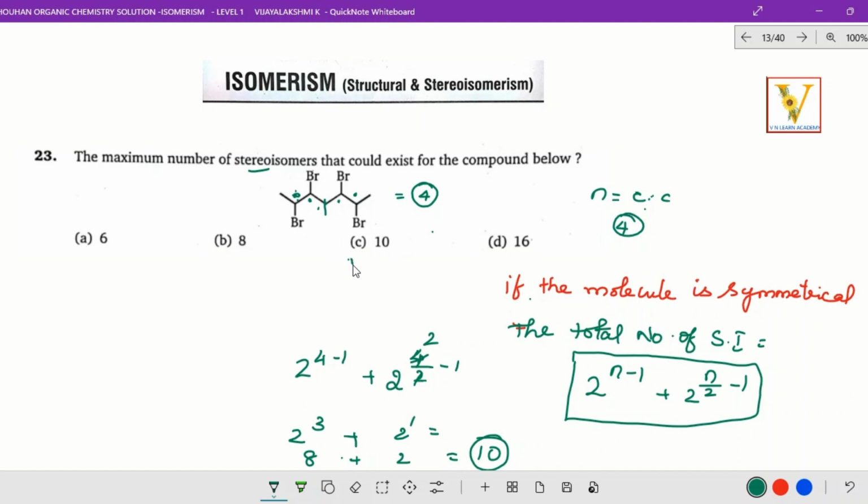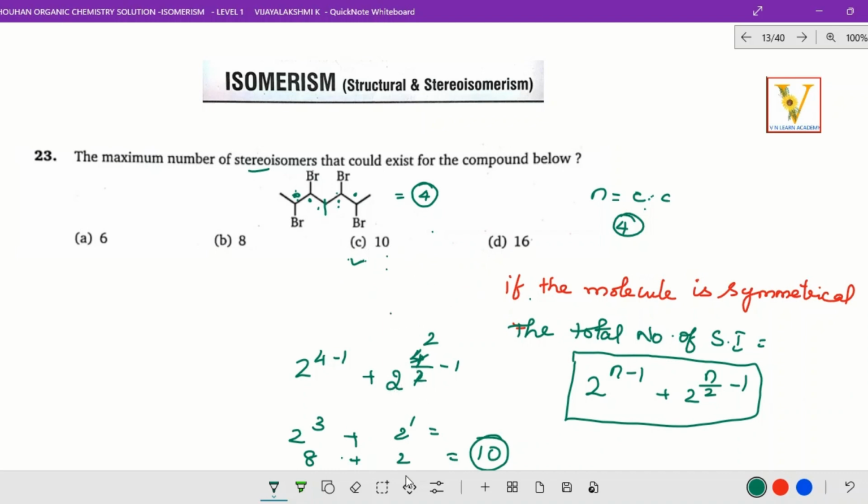Option C is the correct option. I hope you got the clarity about this. Suppose it is an unsymmetrical molecule, then there is another formula. In the upcoming questions you will get all that concept. Be thorough, then it will be easy to solve these kinds of problems. Hope you got the clarity about this question.